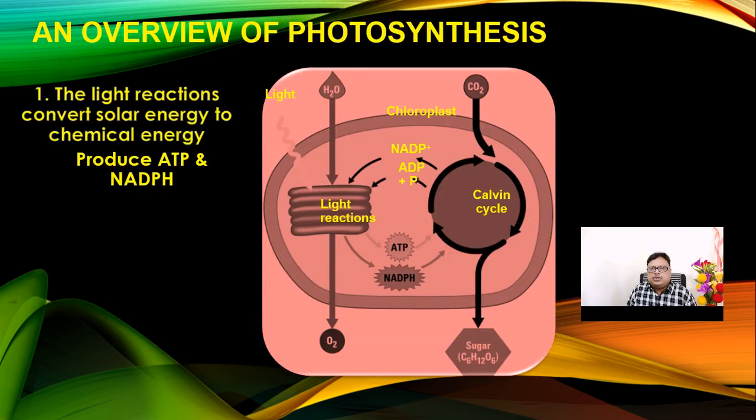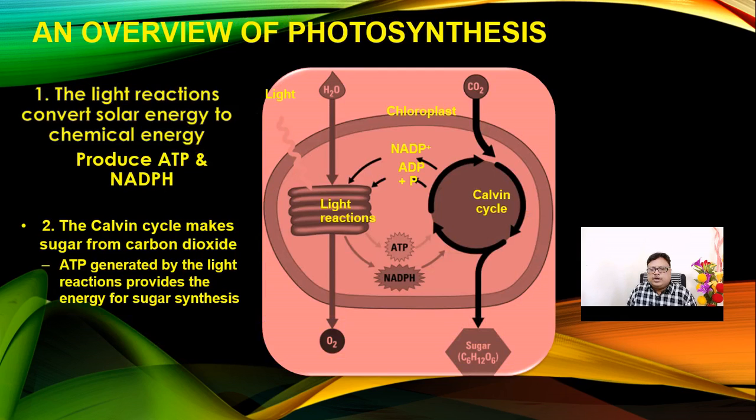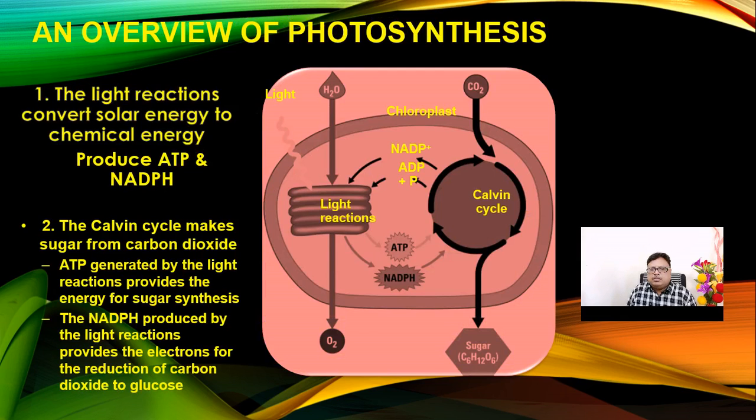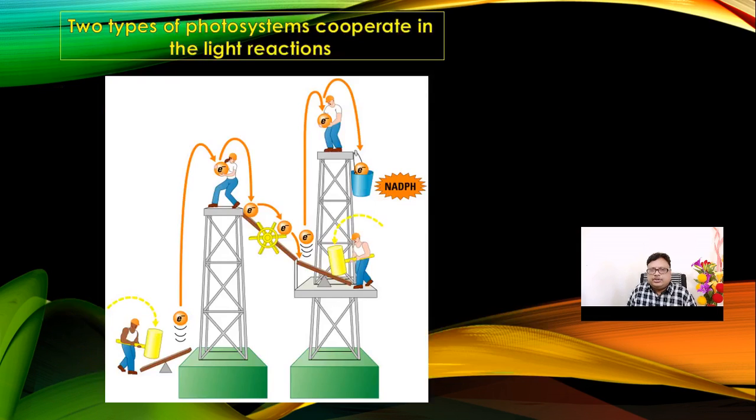Now, this is the overview of the photosynthetic process. In this process, look here, two locations can be easily seen. Number one, the light reaction takes place in the thylakoid region of the chloroplast. Second, the granum region, which is the stroma region, is where the Calvin cycle is initiated. So CO2 is utilized and trapped, and O2 is released as the final product of this photosynthesis process.